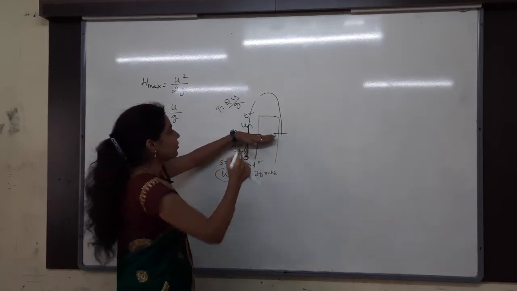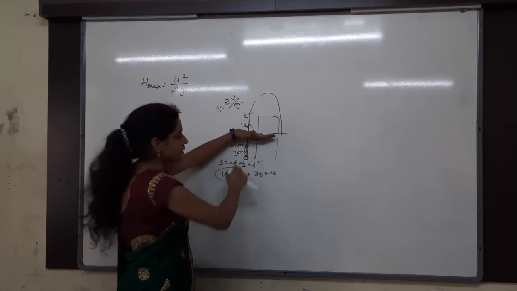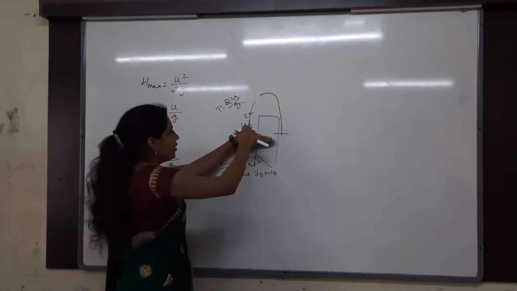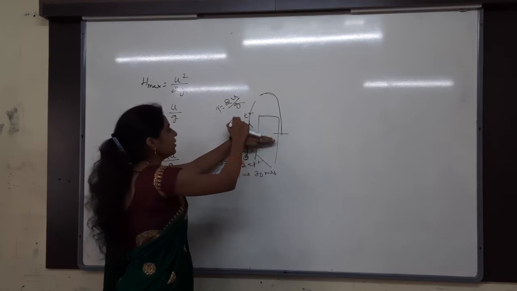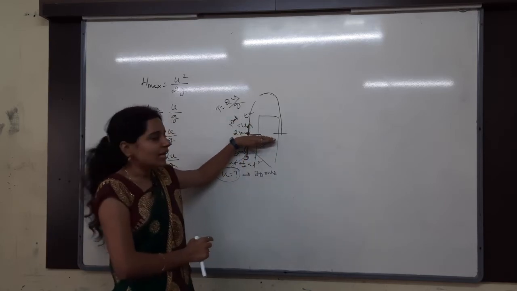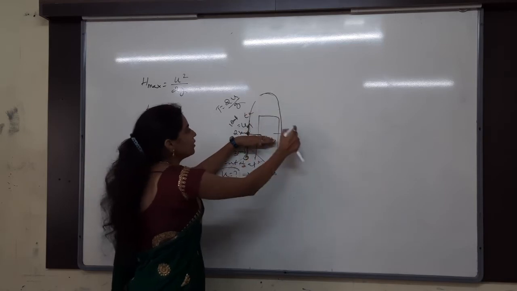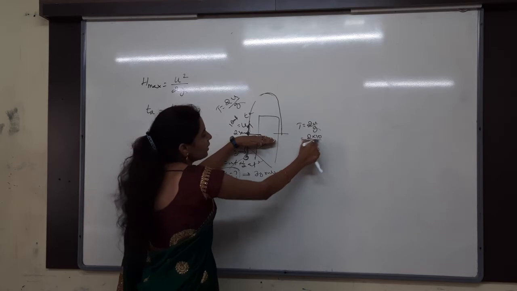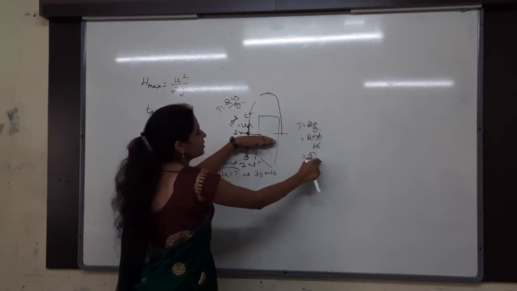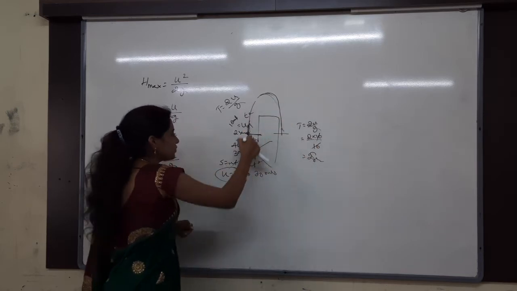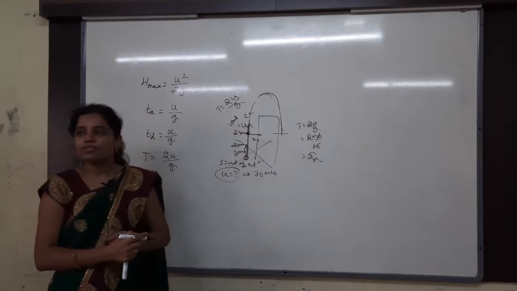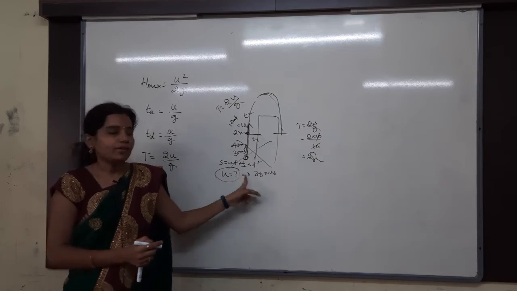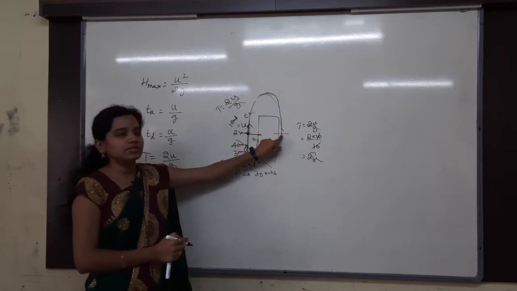Now this is my vertical upward motion. You leave about this one. Again it is reaching the same point only. After calculating this one, how much we got? I think 10 we got. Yes sir. So the time of flight will be what? From here to here, total time of flight is equals to 2u by g. 2 into 10 by 10, nothing but what will we get? 2 seconds. From here to here 2 seconds. From here to here 2 seconds. Total time will be how much? 4 seconds. After 4 seconds from the projection, the particle will be again at the same position.